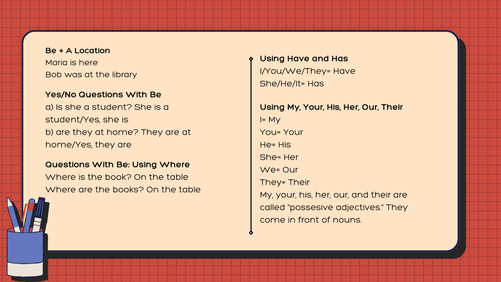Using have and has. For I, you, we, they, use have. And for she, he, it, use has. Using my, your, his, her, our, and their. My, your, his, her, our, and their are called possessive adjectives. They come in front of nouns.